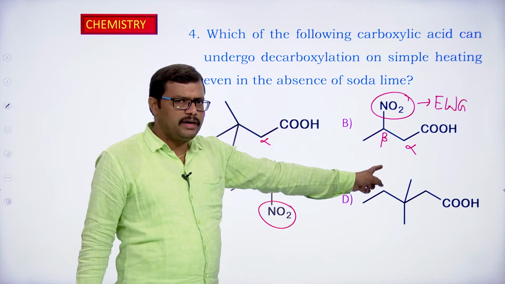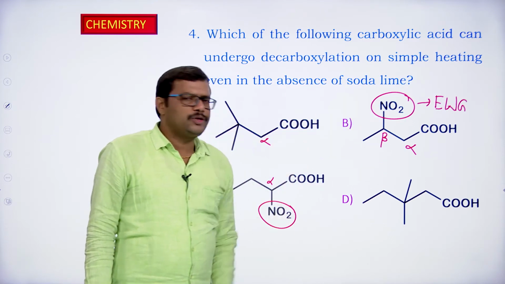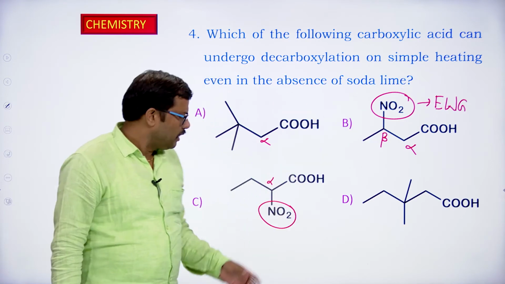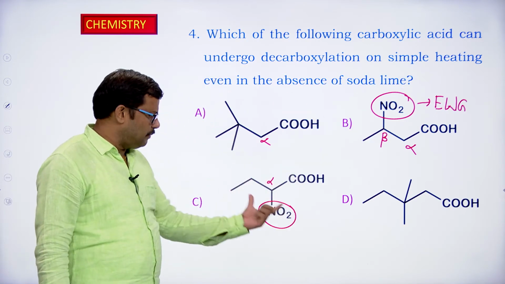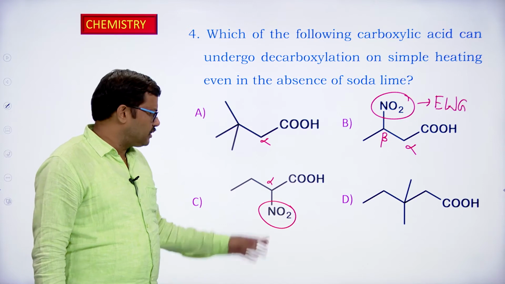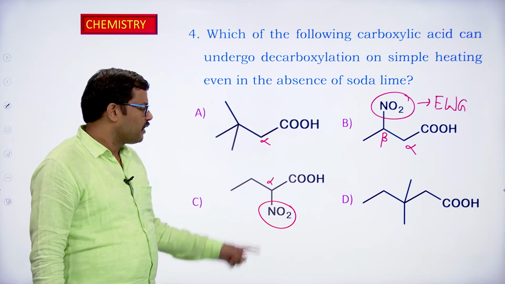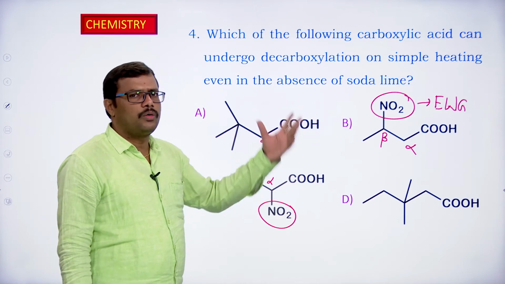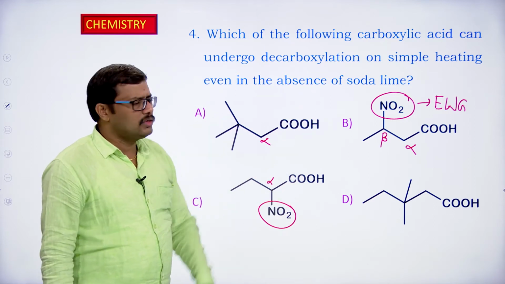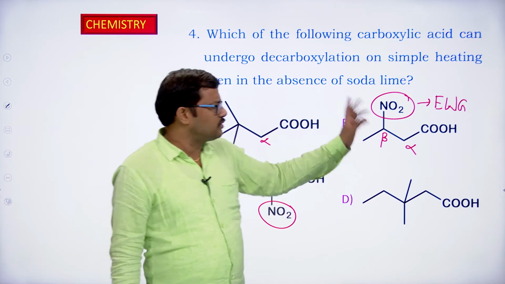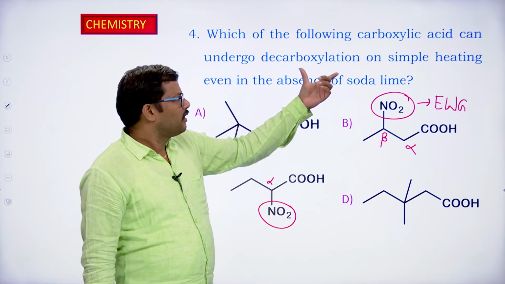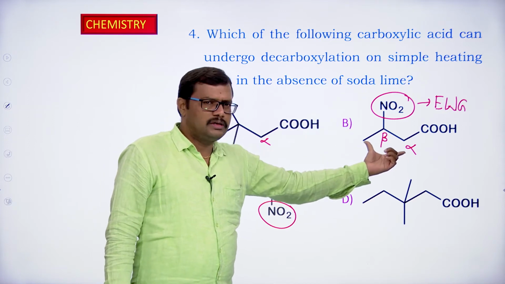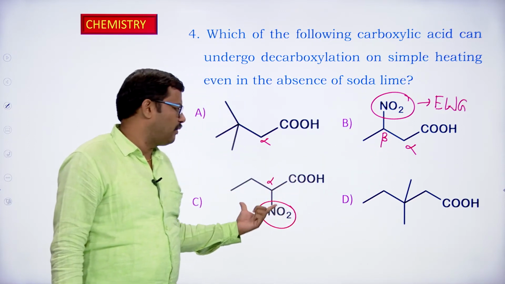In the case of B, the second option, the electron withdrawing group is present on the beta carbon atom. But here in the case of option C, the electron withdrawing group is present on the alpha carbon atom. Since it is present on the alpha carbon atom, this compound can easily undergo decarboxylation without the presence of soda lime. Of course, B will also undergo the decarboxylation process in the absence of soda lime, but it is a little slower in reaction compared with this one.